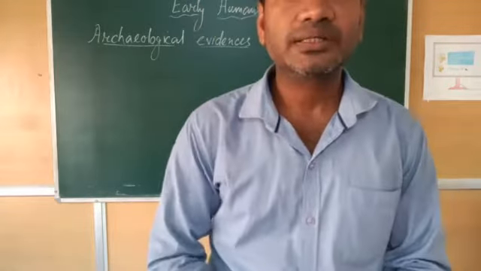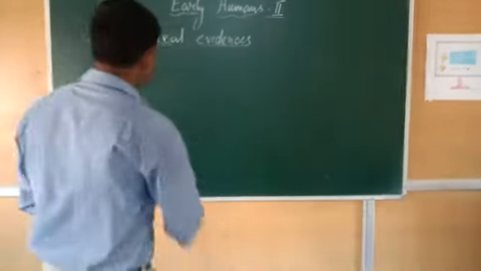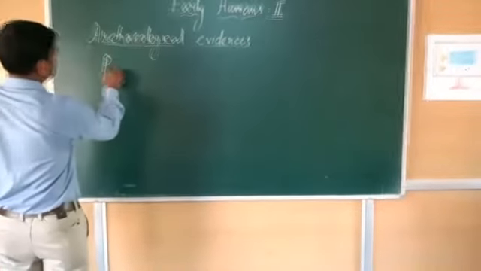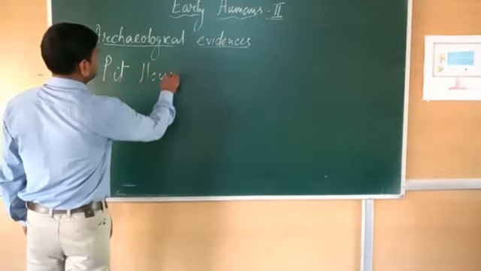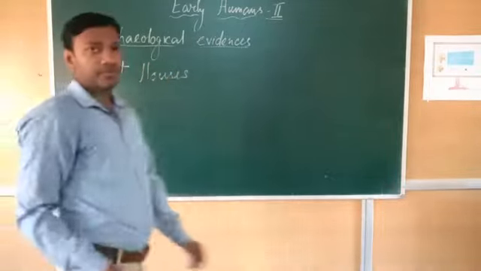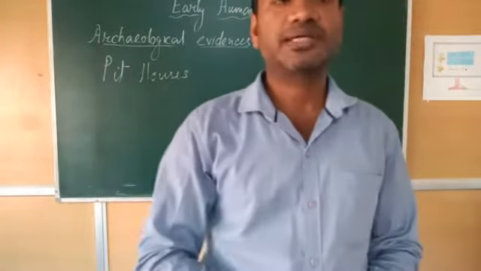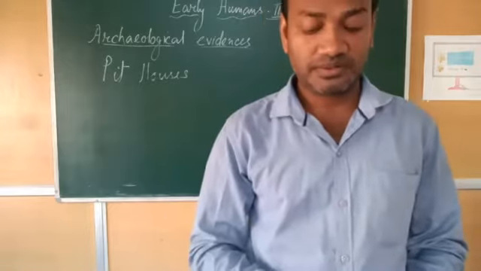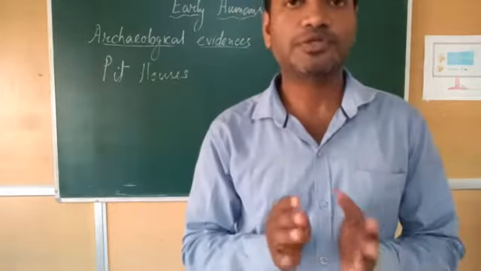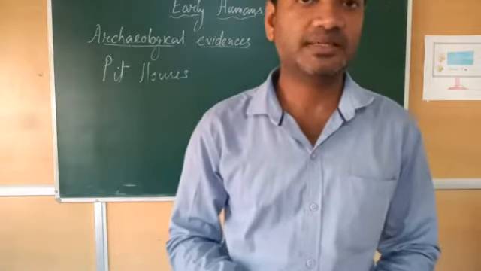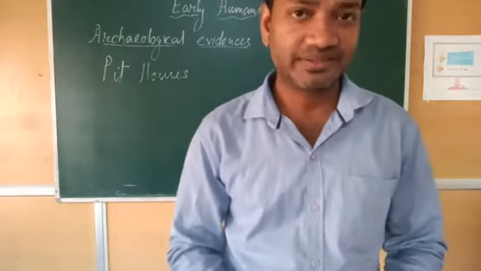Now what are the evidences? First one is pit houses. What are pit houses? To make a pit house, what did the earlier people do? With the help of stone tools, as we discussed, they used to make many things.